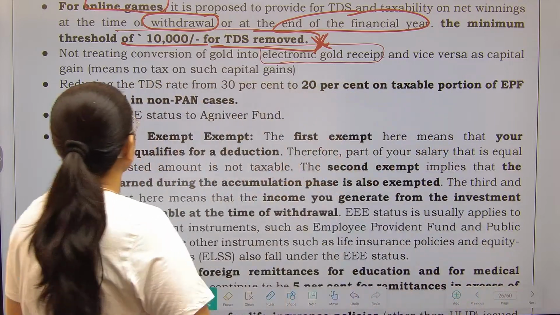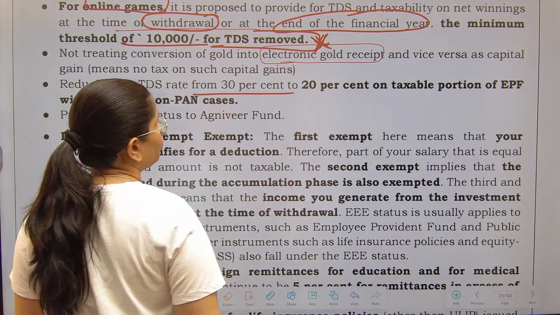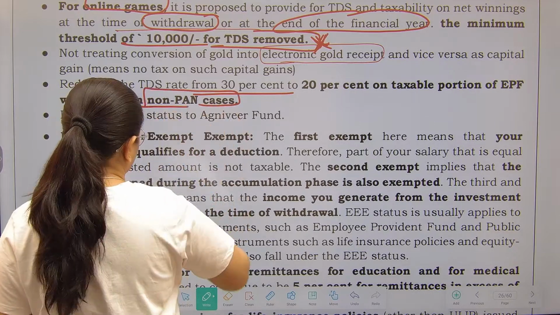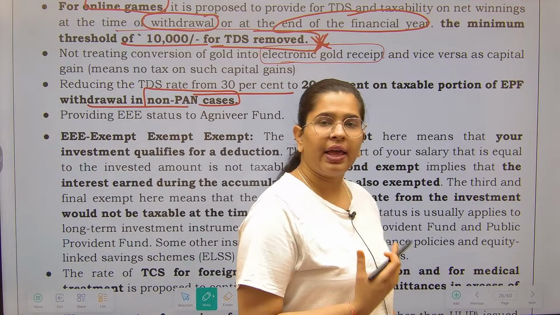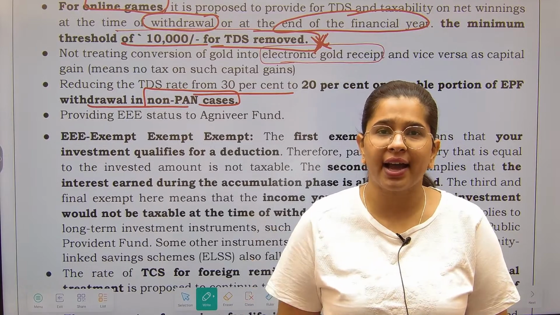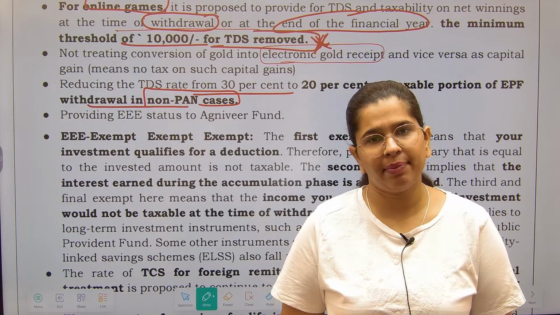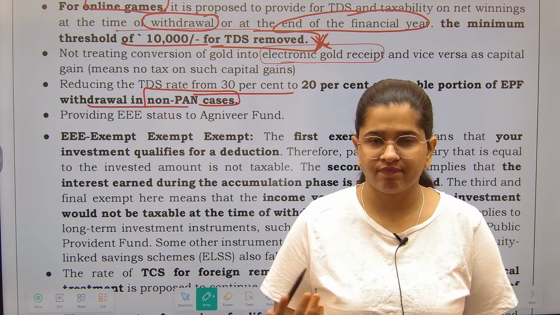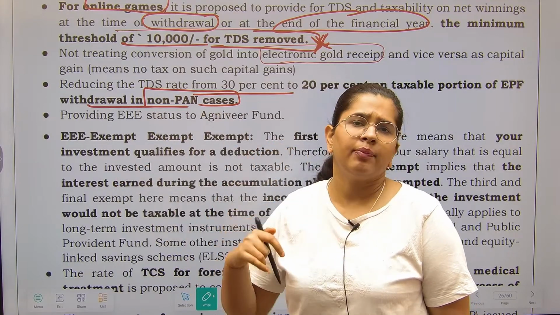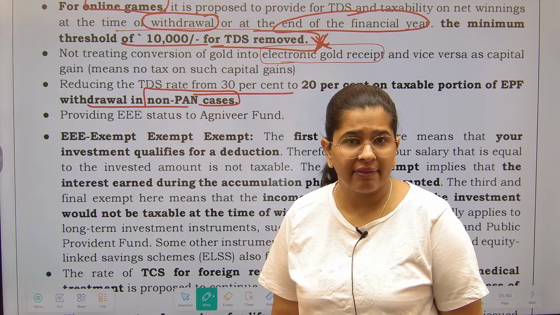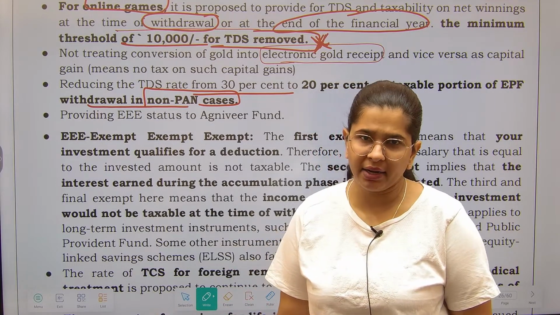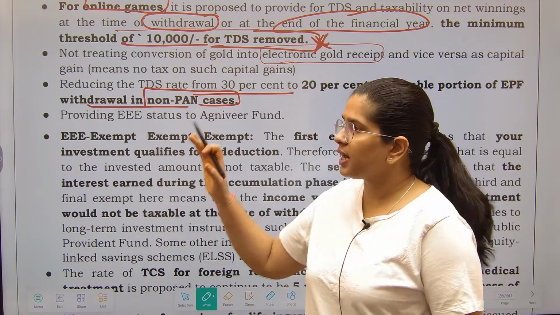Okay. Next thing is reducing the TDS from 30% to 20% on the taxable portion of EPF withdrawal in the non-PAN cases. Now, PAN number should be there with everyone, but there are cases. Don't ask me who all are the guys who will not be having PAN. There can be many people who are depositing in the provident fund from the older time period, right? It might so happen that they are not having the PAN number. Obviously you have to apply for PAN number. If someone has not applied till now, then these are the provisions.